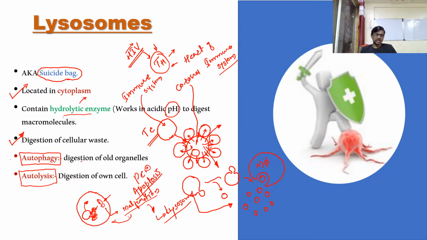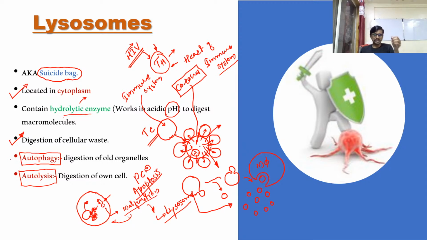And when we discuss the example of corona in this discussion, the complete cell is digested with the help of a lysosome, and there is one more important thing, that is mitochondria. Mitochondria also equally contribute to apoptosis or programmed cell death.